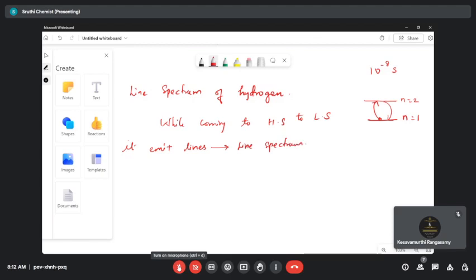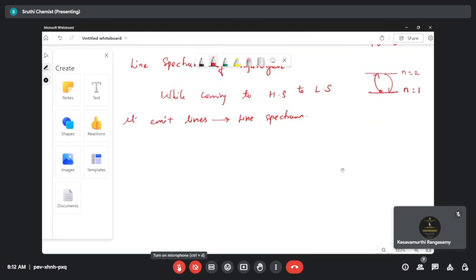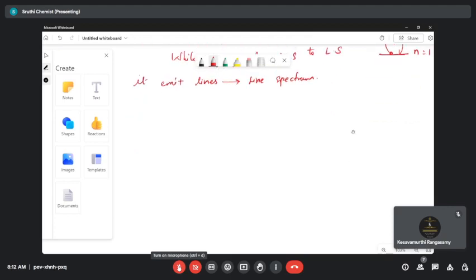Very simple. So while coming from the higher state to the lower energy state, it emits many lines. That is called a line spectrum, which will be recorded in the recorder. We can see many lines, and those lines are called a line spectrum. Those lines are at different wavelengths.